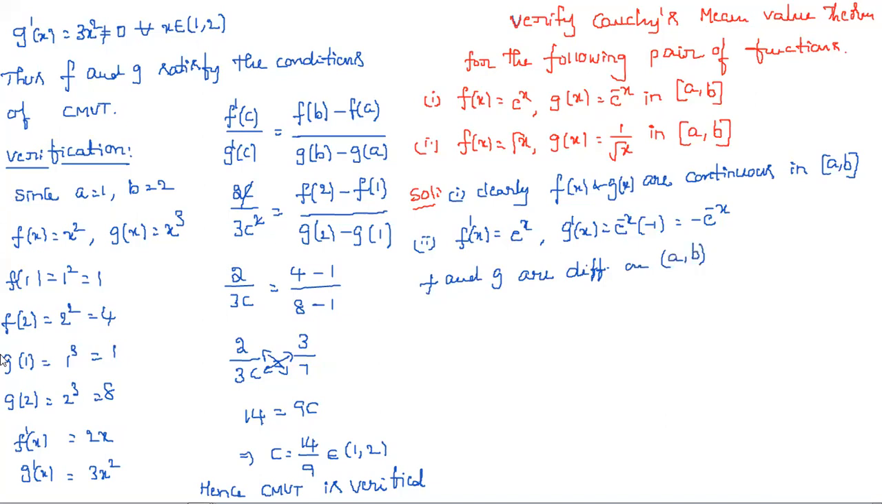And next, the third condition. So what about the third condition? f dash of c is equal to... sorry, not f dash of c. We need to find g dash of x.